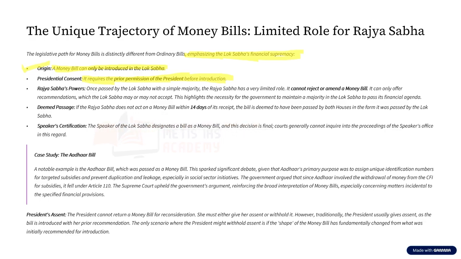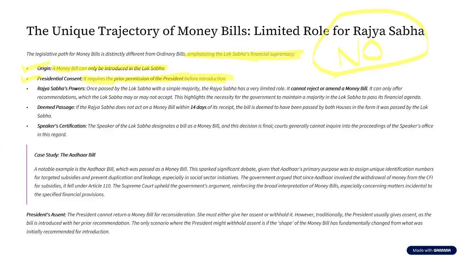The answer is no. A private member cannot introduce a money bill. But can a private member introduce an ordinary bill? Yes, they can introduce an ordinary bill, but they cannot introduce a money bill. So this is the third difference.